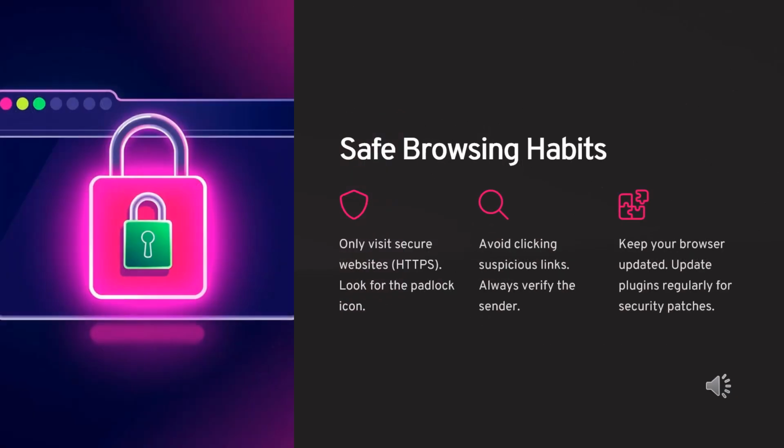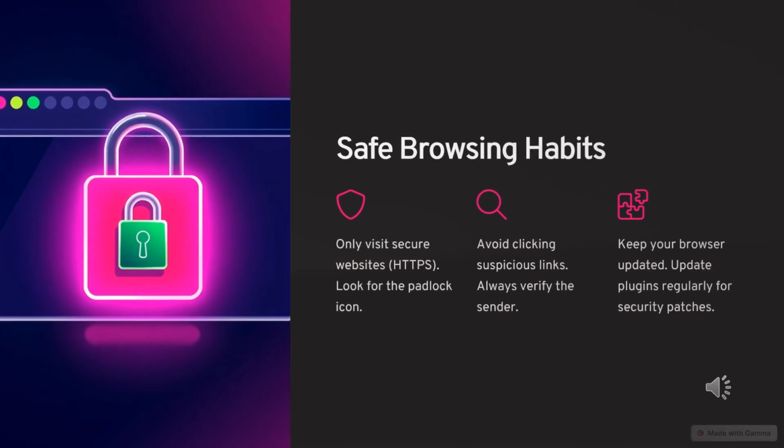Safe browsing habits. Only visit secure websites with HTTPS. Look for the padlock icon. Avoid clicking suspicious links, and always verify the sender. Keep your browser updated. Update plugins regularly for security patches.